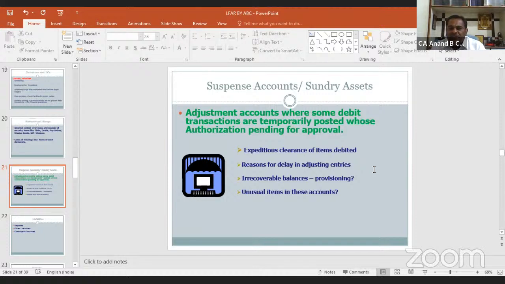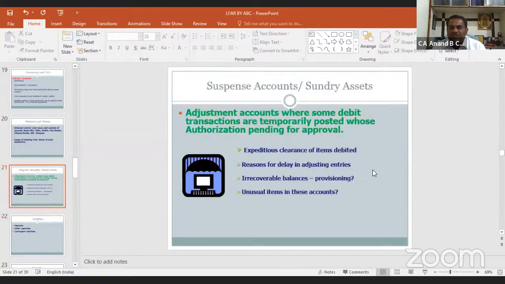So adjustment accounts where some debit transactions are temporarily posted whose authorization is pending for approval: whether there is expeditious clearance of items debited, reasons for delay in adjusting entries, irrecoverable balances provisioning, unusual items in these accounts. We have to verify these things thoroughly, and if anything is missing, we should report it in this part of LFR.